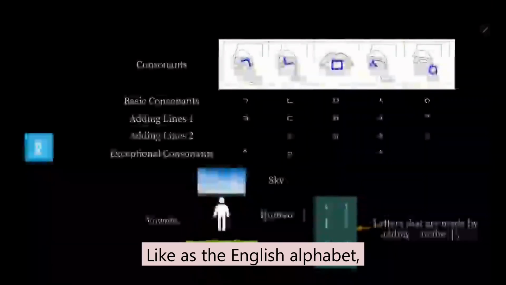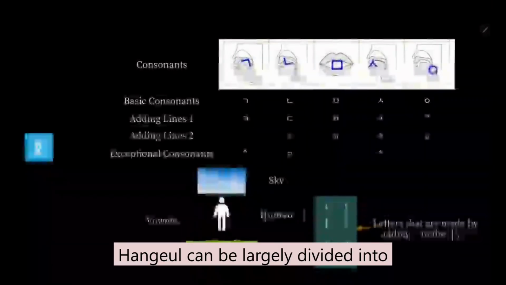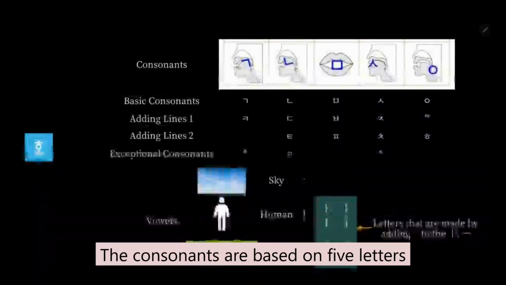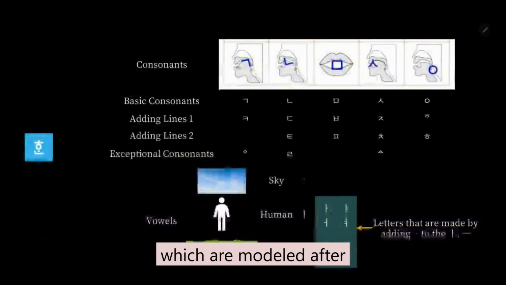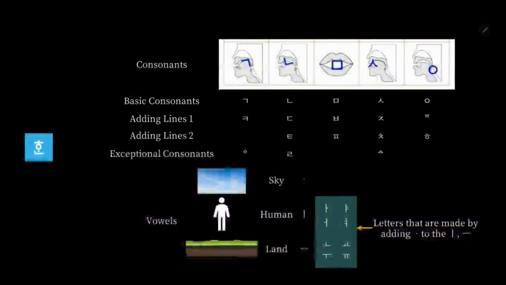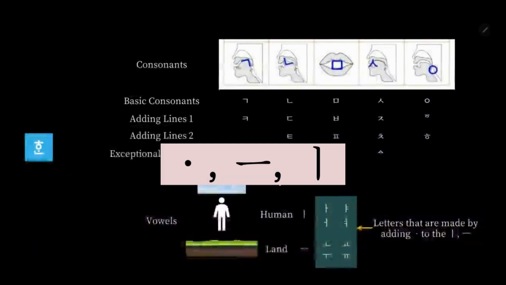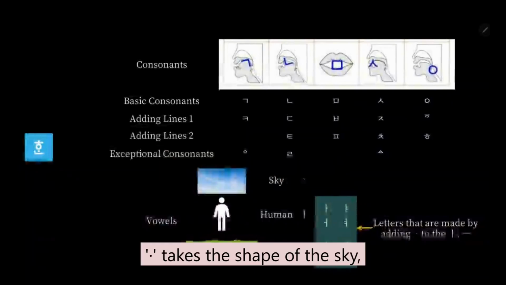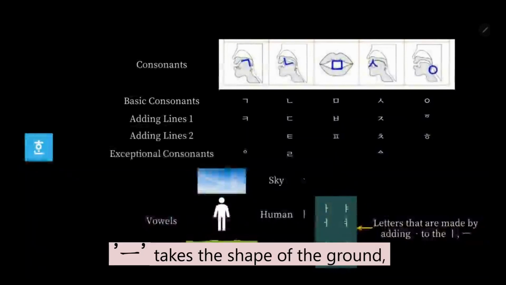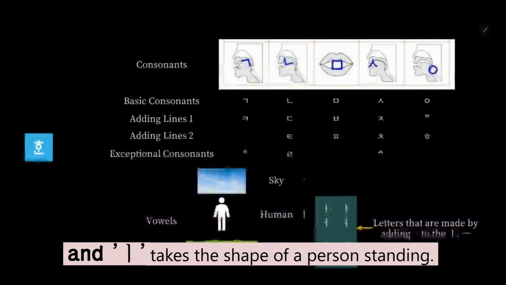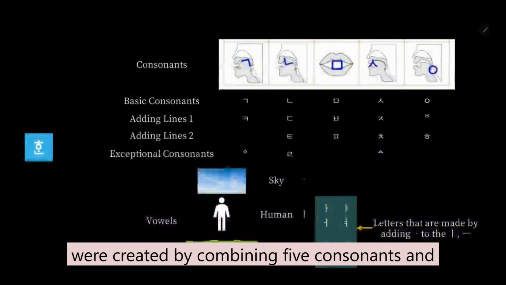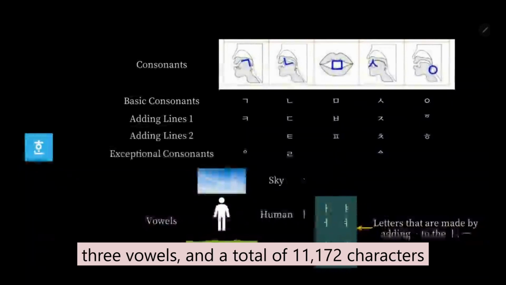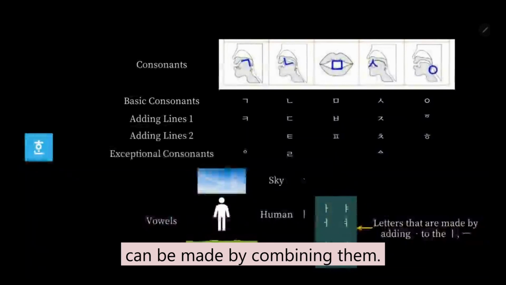Like the English alphabet, Hangul can be largely divided into consonants and vowels. The consonants are based on 5 letters, which are modeled after the human pronunciation structure. The vowels are based on 3 letters. Araea takes the shape of the sky, eu takes the shape of the ground, and i takes the shape of the person standing. A total of 28 letters of Hunminjeongeum were created by combining 5 consonants and 3 vowels, and a total of 11,172 characters can be made by combining them.